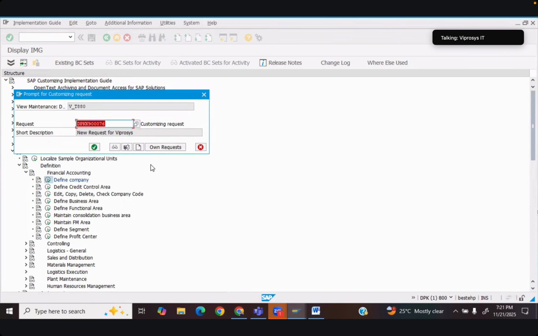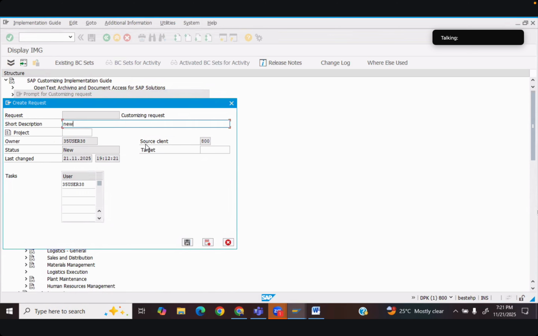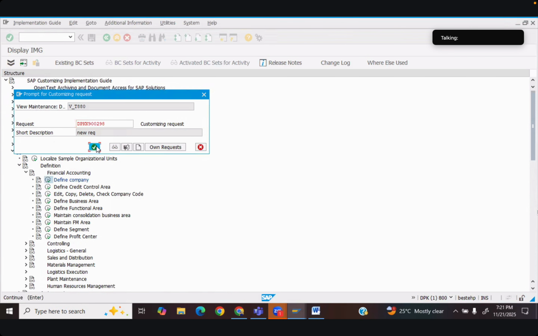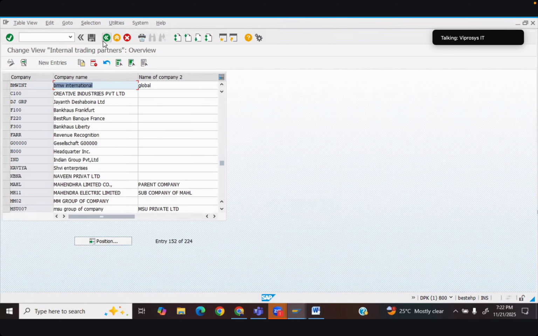India, and then we'll go for new request, then say save, say okay. Okay, so this data got saved. The request number we have, I'll explain that. I told you about the transport request, I'll discuss that later, but right now we'll go ahead with the concept of BMW, and then we go back.